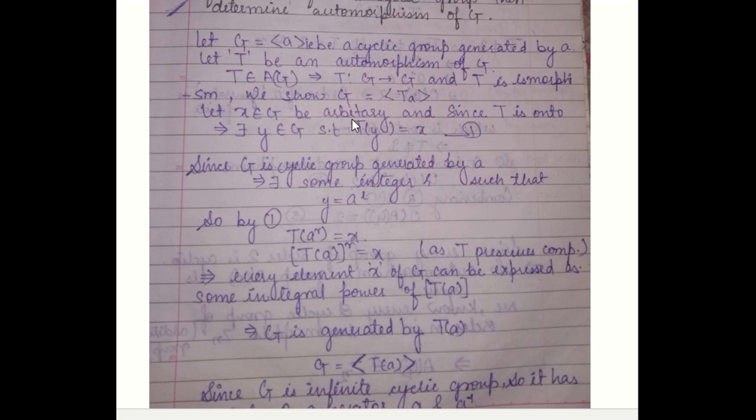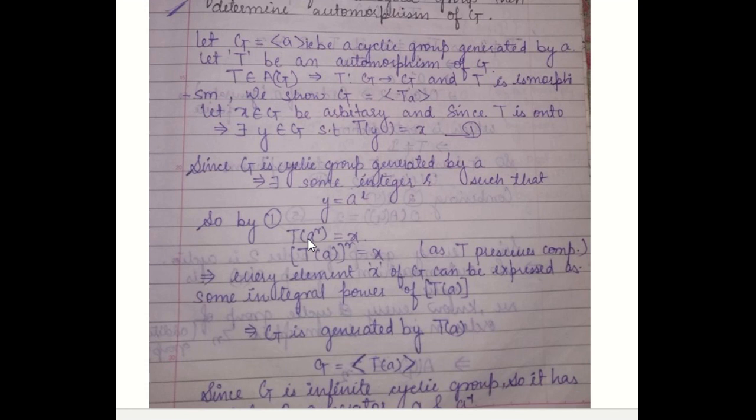So let x belonging to G be an arbitrary element. Since T is an isomorphism, it is onto, so there exists some y belonging to G such that T(y) is equal to x. Let it be equation number 1. Since G is cyclic generated by a, every element of G can be written as some integral power of a. So y can be written as a^r, where r is some integer. So T(a^r) is equal to x by equation 1.